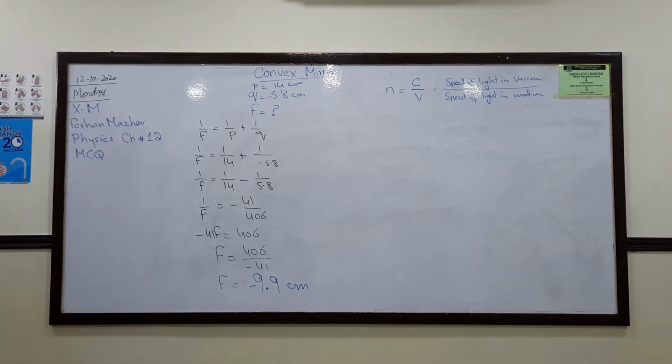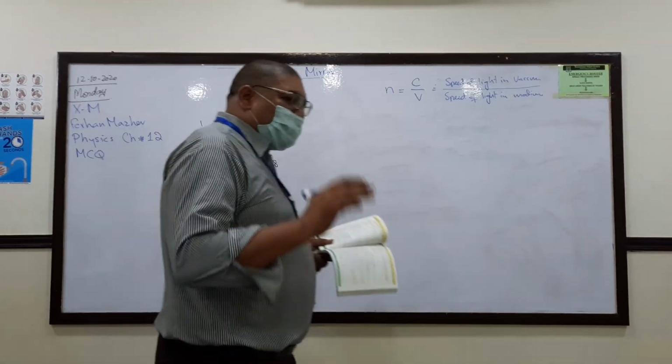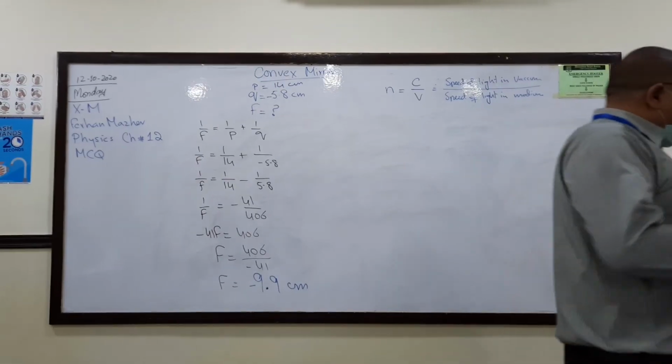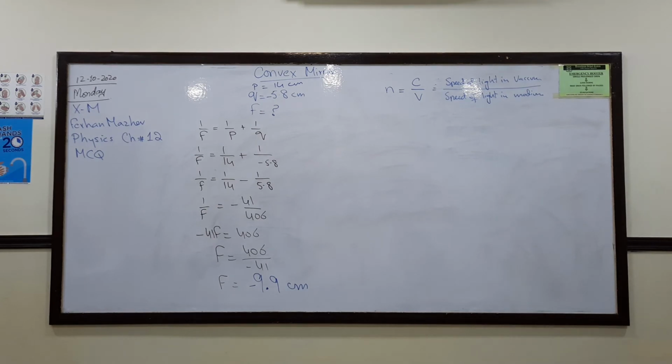So what is the choice? B is the choice, the speed of light. For the fifth MCQ, B is the choice.